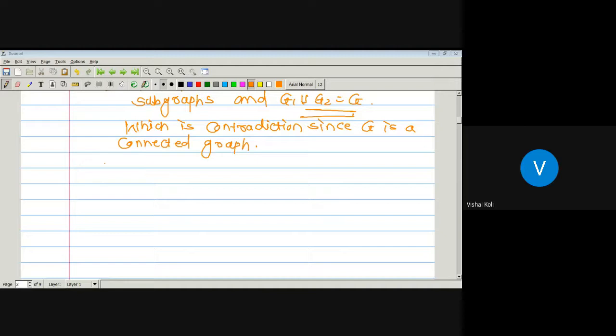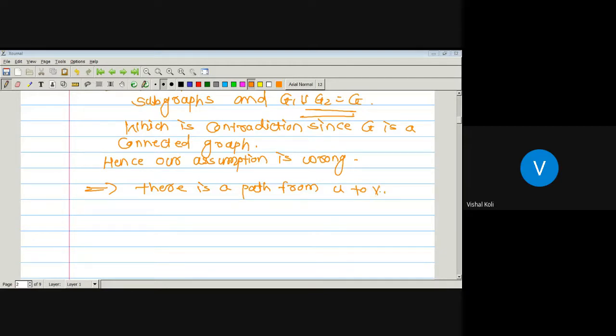Hence, our assumption is wrong. Which assumption? That there is no path from U to V. It implies that there is a path from vertex U to V, and that is what we have to prove.